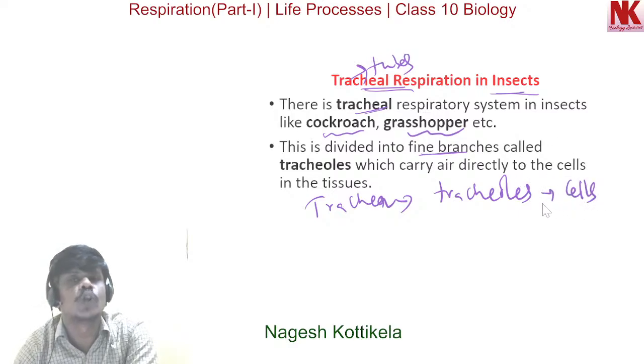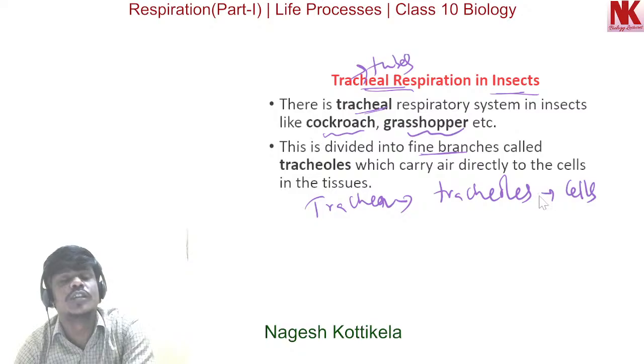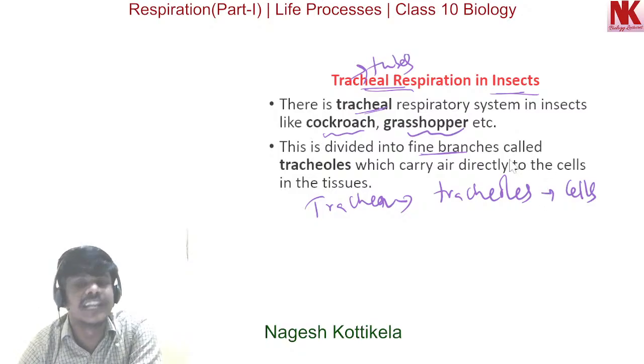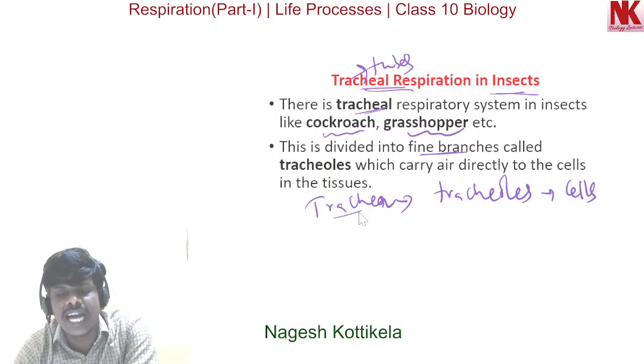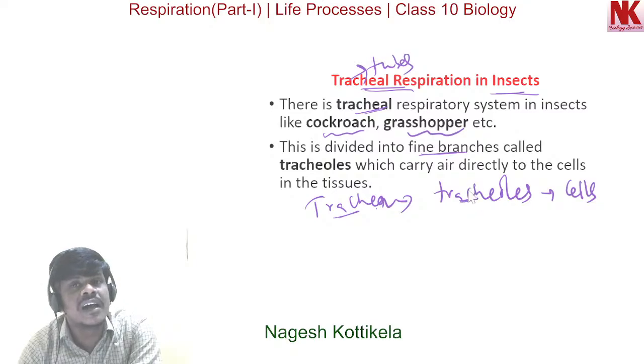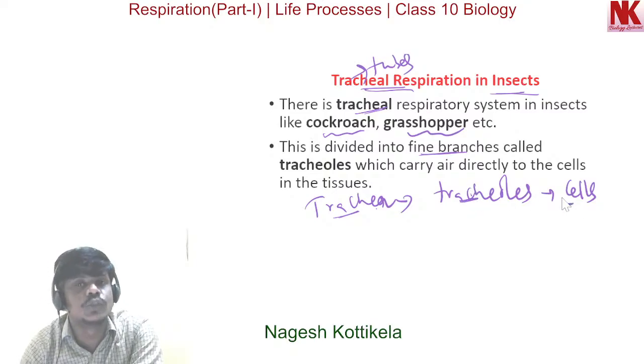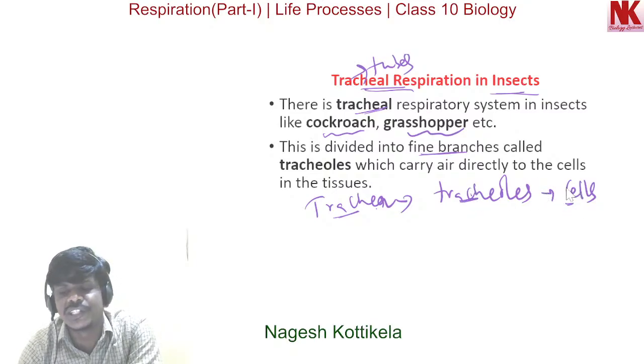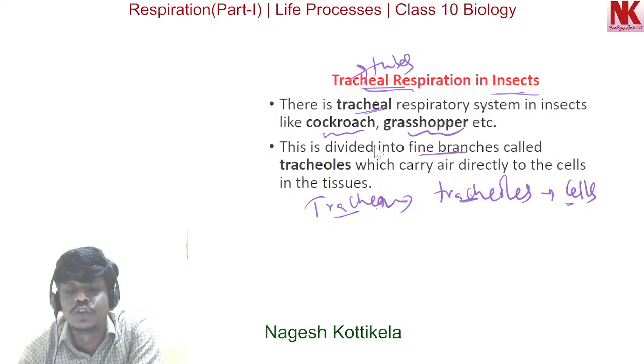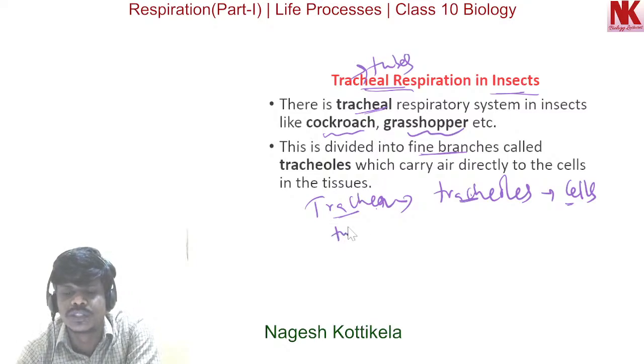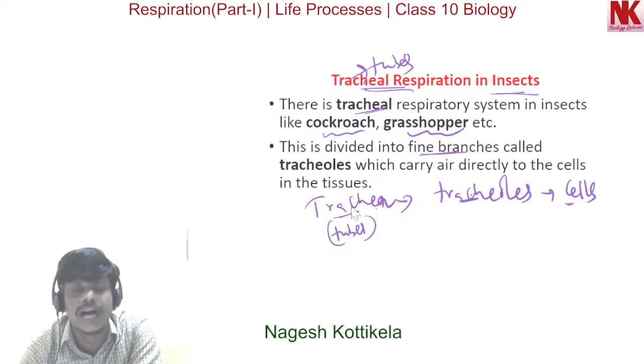So this is how the gaseous exchange process occurs in insects. Through the trachea the air enters, and these tracheae are divided into tracheoles. They directly supply the oxygen to the cells. So gaseous exchange occurs here. Now the tracheal respiratory system consists of a series of tubes, and this series of tubes is called the trachea.